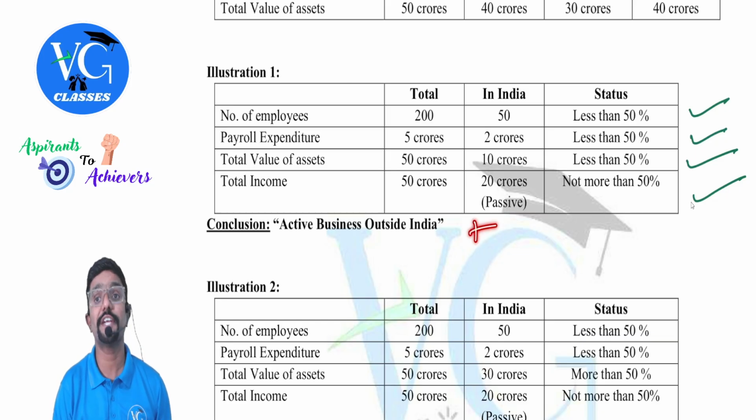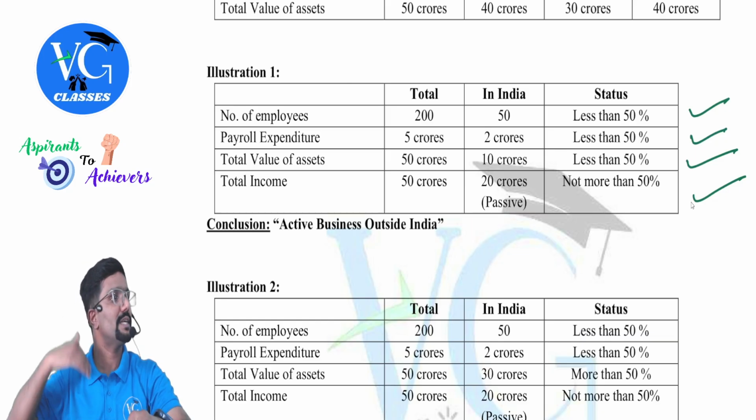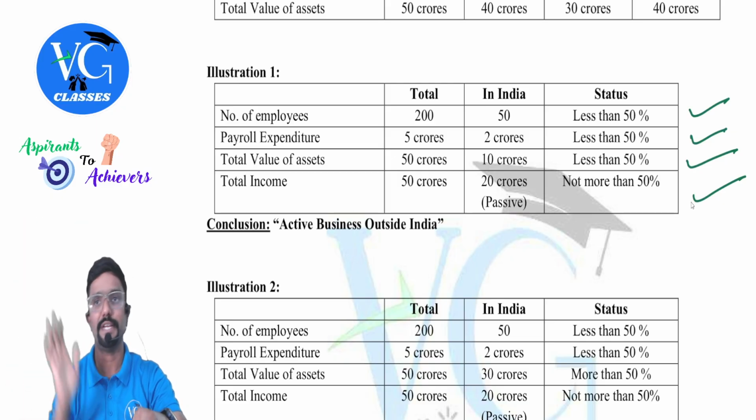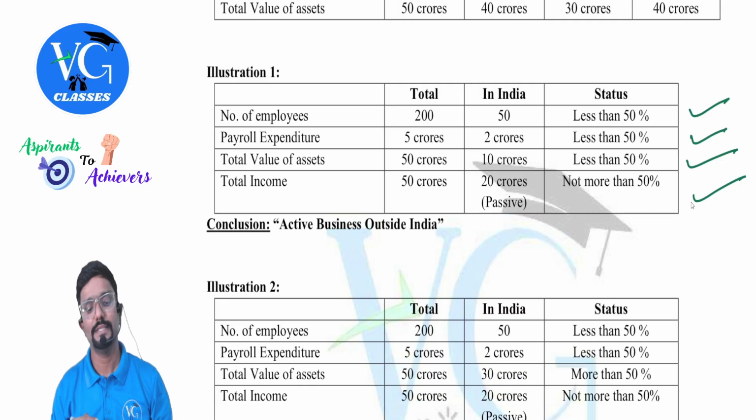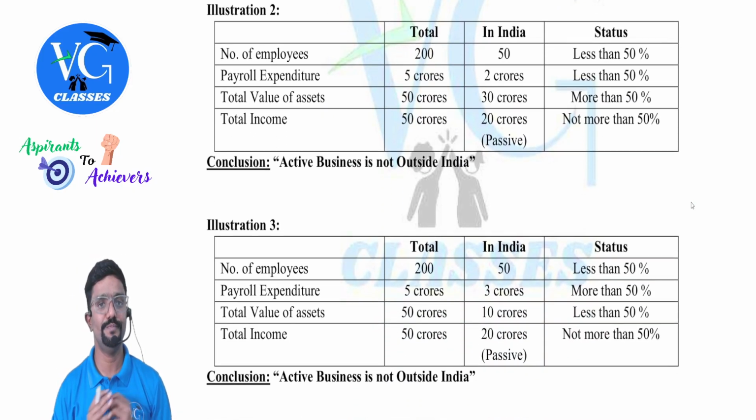What is it? Board of directors meeting. If the majority of board of directors meetings are held outside India, POEM is outside India. If POEM is outside India, non-resident. Okay, sir. Next, coming to illustration 2.